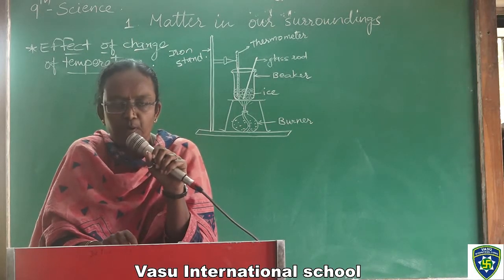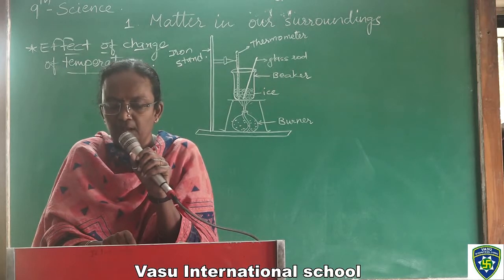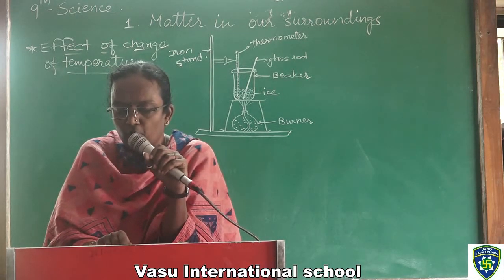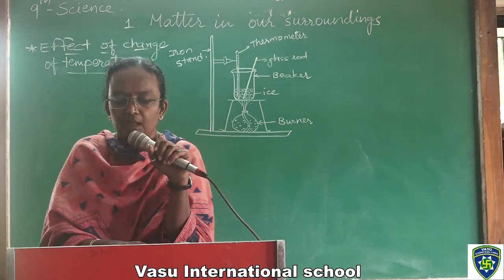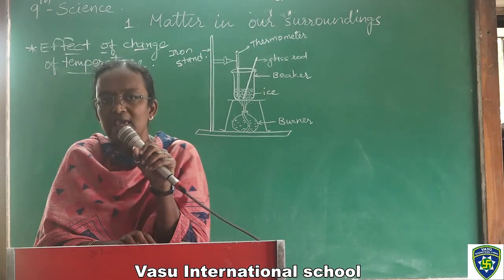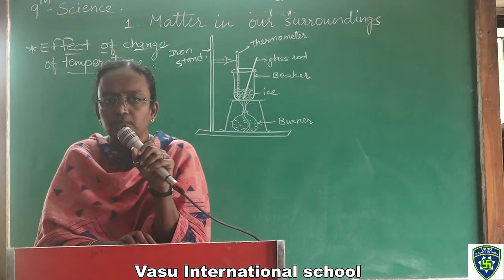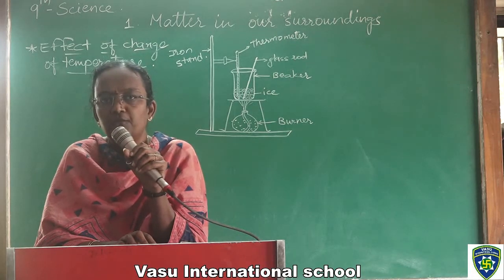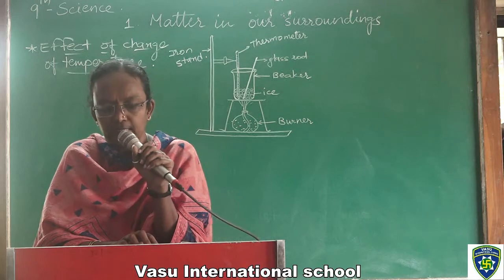Once water starts vaporizing, the vaporizing process will continue. Record your observation for the conversion of water from the liquid state to the gaseous state. In this activity, you have seen that ice starts melting and completely converts to liquid form. Another stage will come when water starts boiling and continuously converts to its gaseous form.